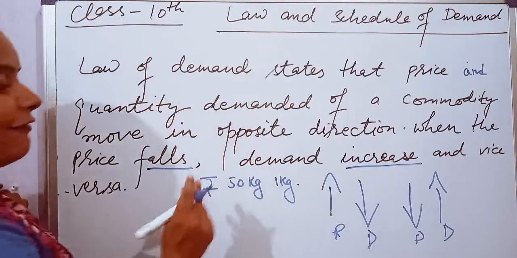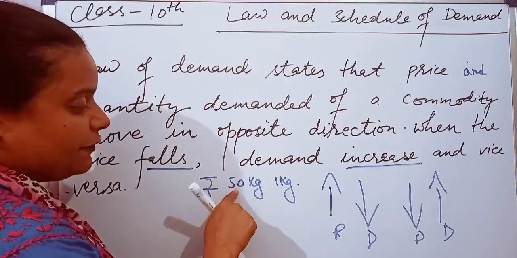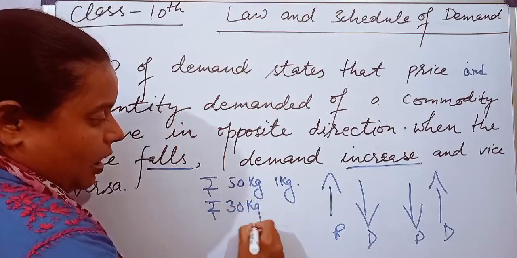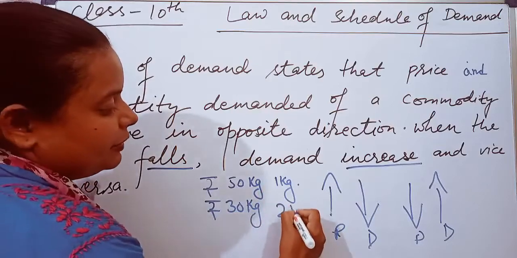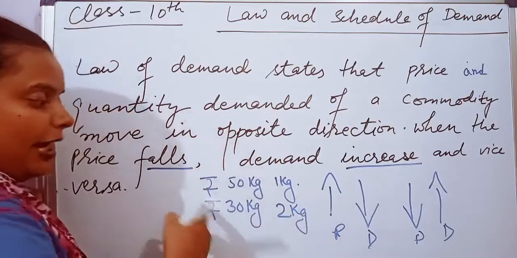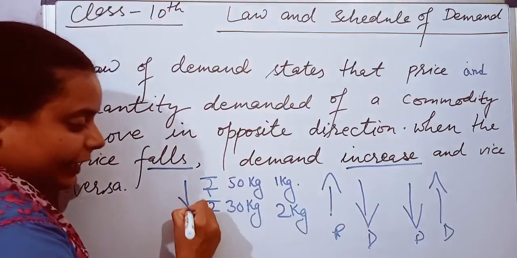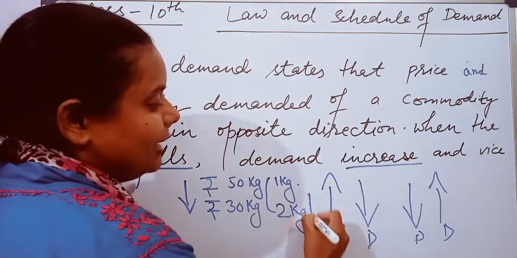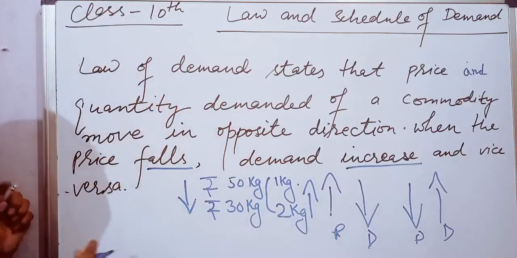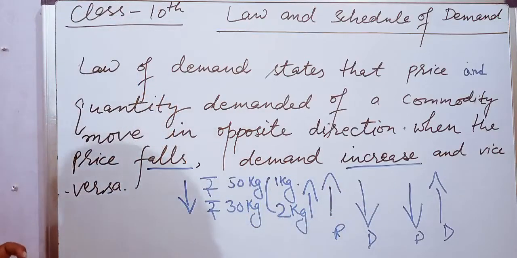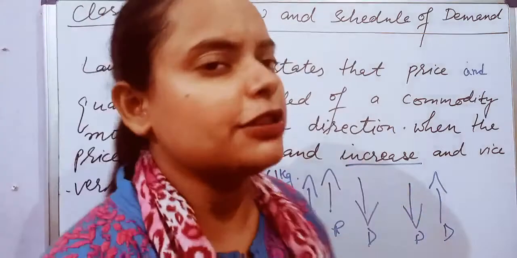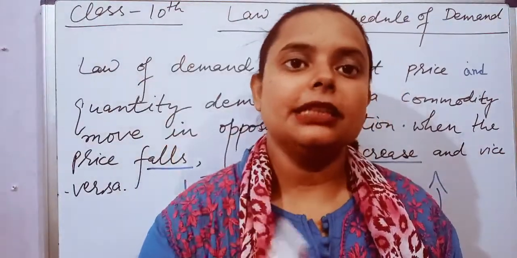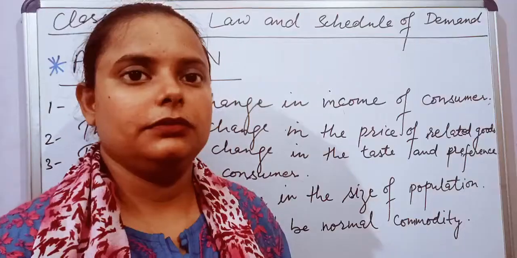Now suppose that the price of that apple falls from rupees 50 to 30. What will happen? I will start purchasing 2 kg. Now what happens? The price of the commodity falls and the demand, from 1 kg to 2 kg, starts increasing. This is called the law of demand. According to the law of demand, when the price of any commodity starts falling, its demand starts increasing. This is the law of demand.